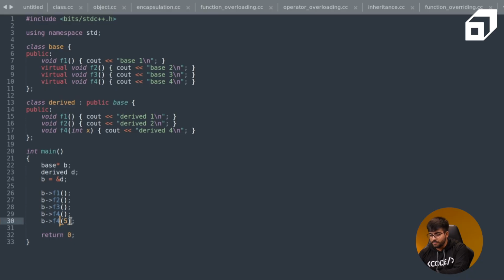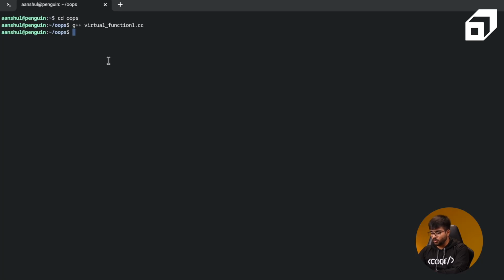But if I had d.f4, this will run, okay, because the data type is different and this gets compiled, which earlier was throwing me an error. And if you notice the output, it says derived 4 because there is a matching definition for it.